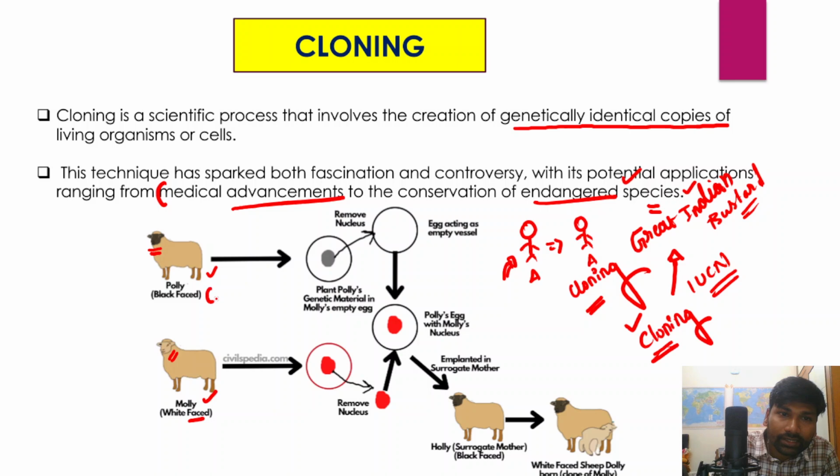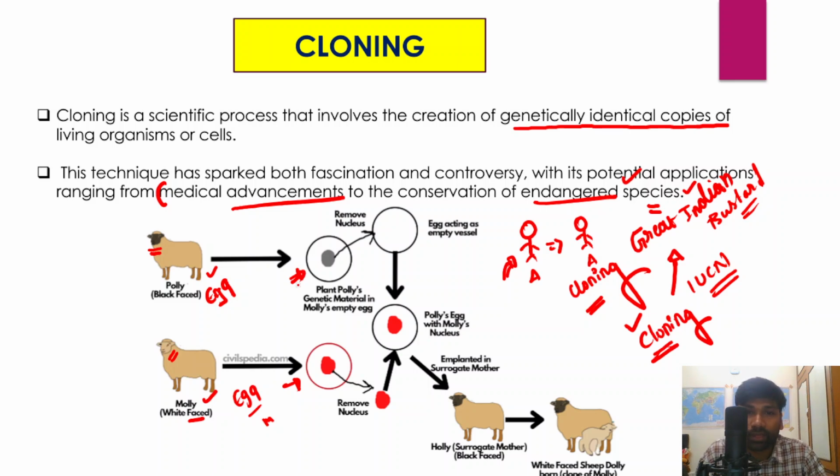So we actually collect an egg from Polly, and similarly we also collect an egg from Molly, right? This is the egg that has been collected from Molly, and this is the egg that has been collected from Polly. Now in Polly's egg, we just remove the nucleus. So this is the nucleus, we remove the nucleus. So therefore there is an empty egg without the nucleus. And in Molly's egg, we remove the nucleus.